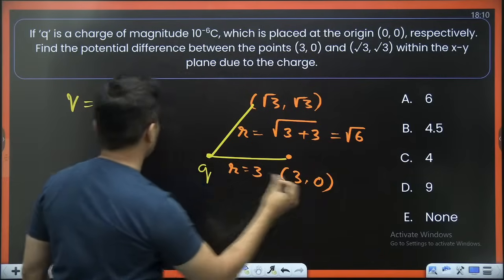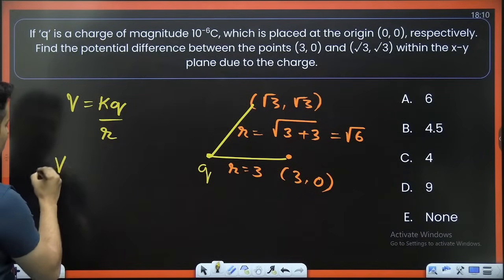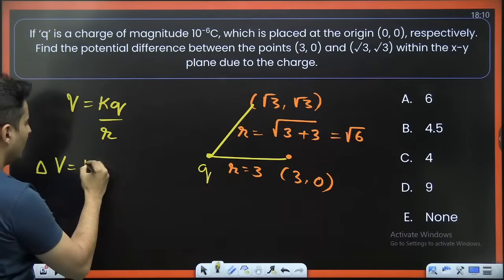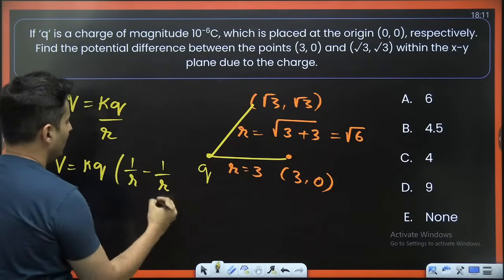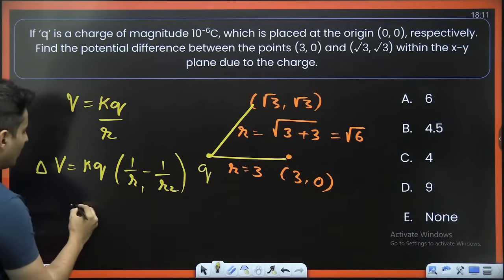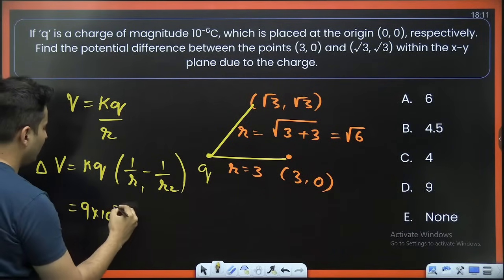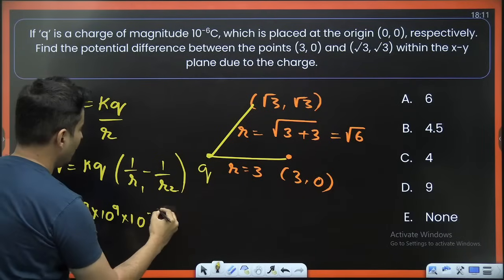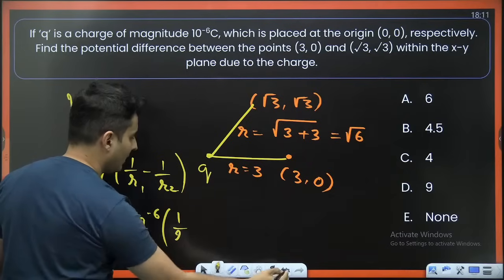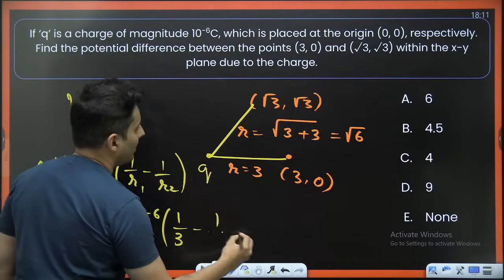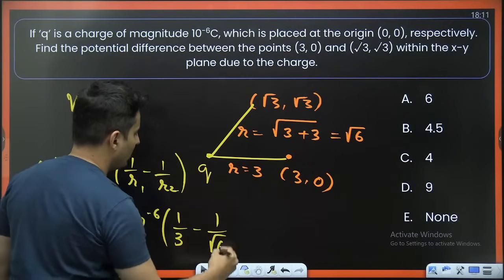All right, so we can find delta V by taking K and Q common, and then I will have 1 by R minus 1 by R again. So K is basically 9 into 10 to the power 9. Q is basically 10 to the power minus 6. 1 by R1. R1 is basically, let's say, example 3. The other R is basically root of 6.